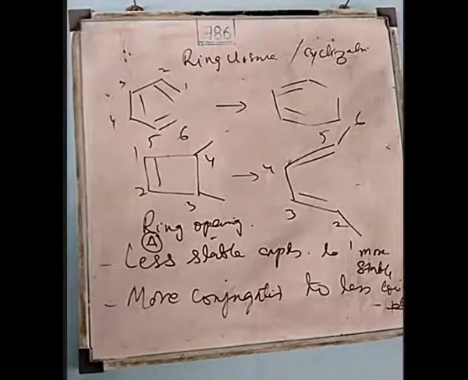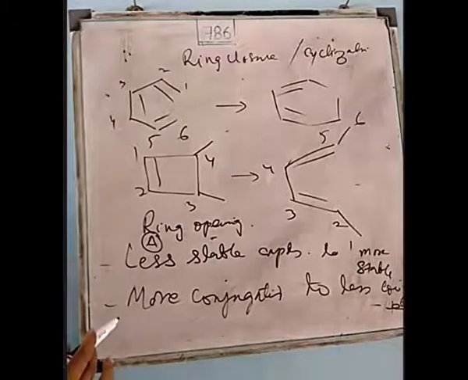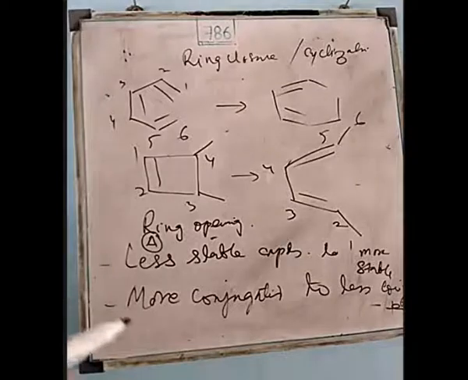And stabilization energy increases as the number of resonance structures increases. And when we have more stabilization energy for any compound, we say its stability will be increased. But here the rule is, in photochemical reaction, more conjugated goes to the less conjugated. That is, now we are decreasing the stability.